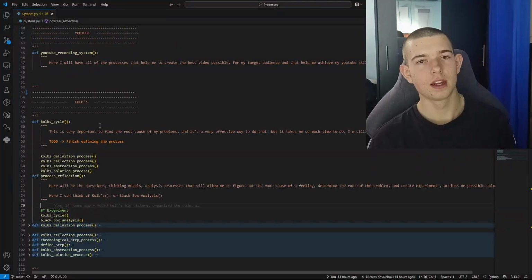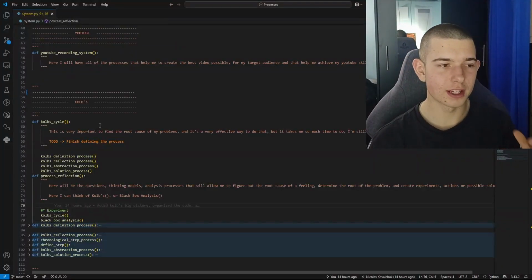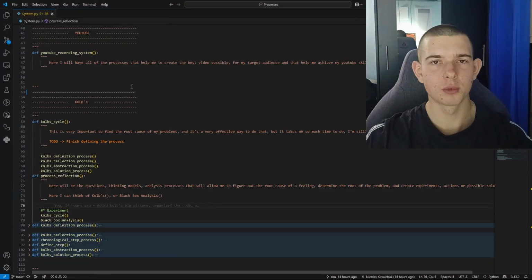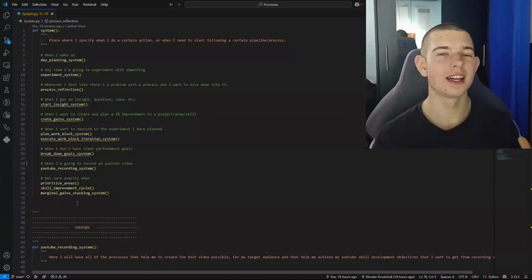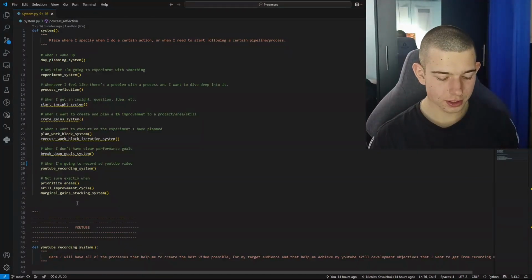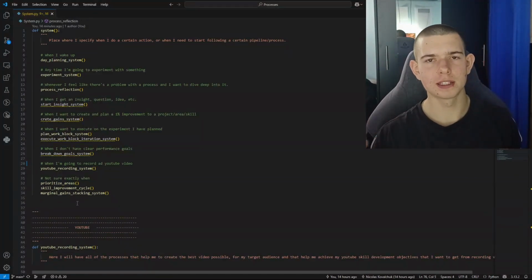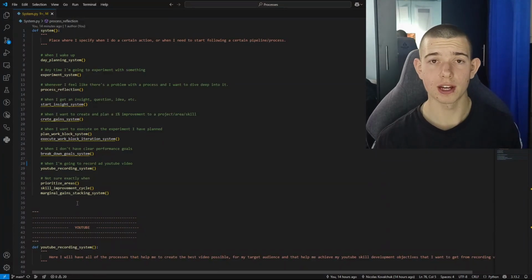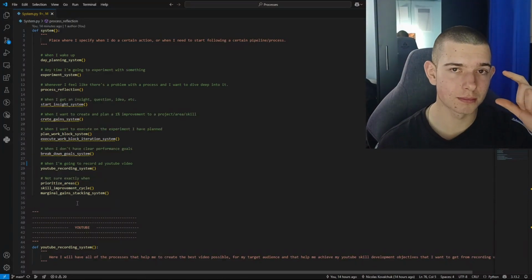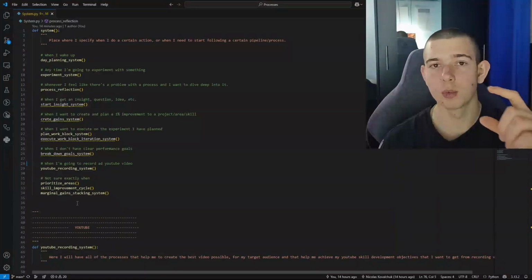Now, you might think that reflection is a bit of a vague term, you know? What is reflection actually? Well, I'm going to explain what I actually do when I reflect. I specify the feeling that I have. There are many feelings that I could have when I'm reflecting over an experience or a task, and what I try to do is define that feeling specifically. Why is that important? Because if I define exactly where in the experience, where in the process that feeling is coming from, then I can pinpoint exactly what caused the feeling.